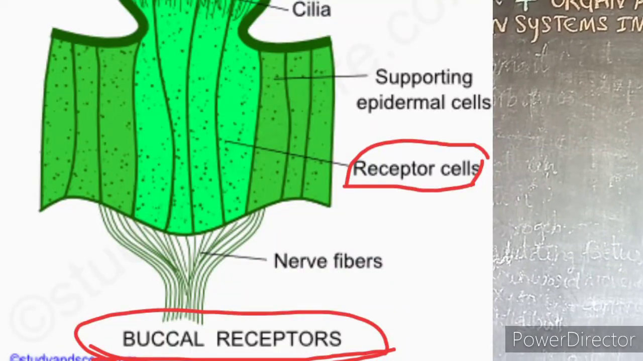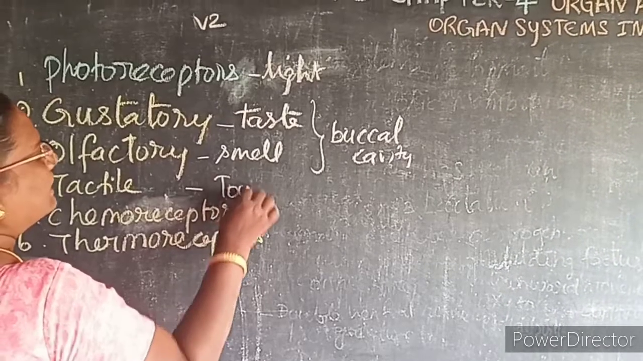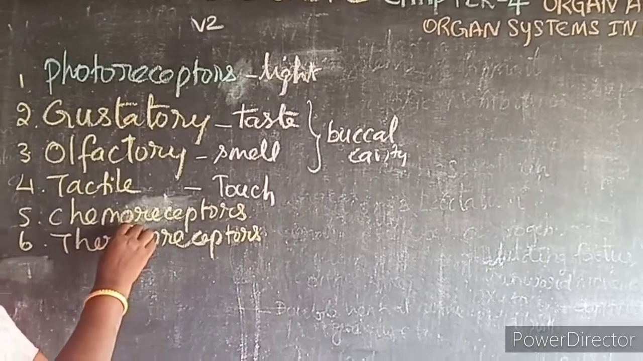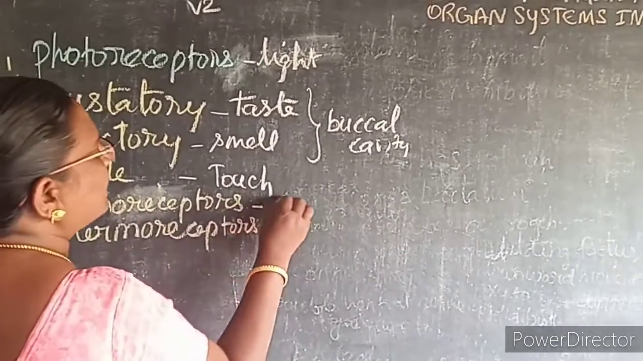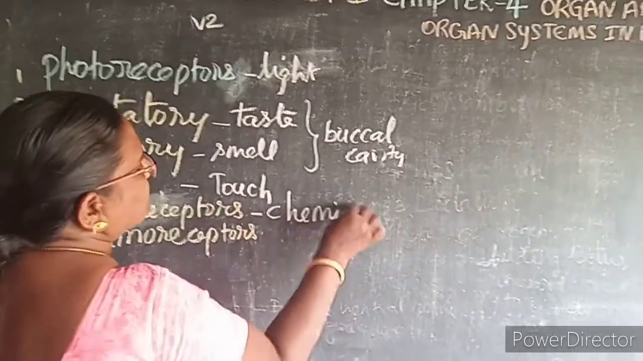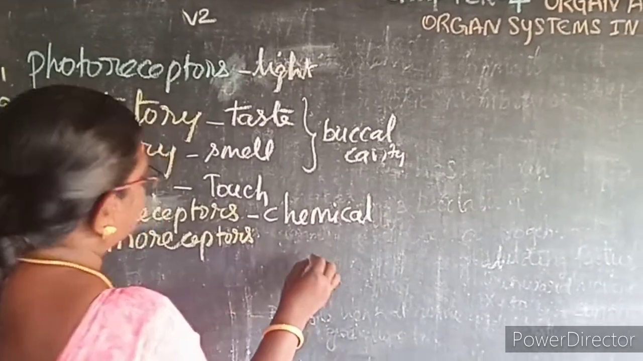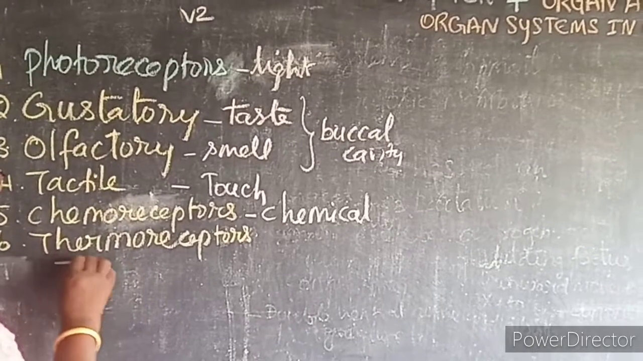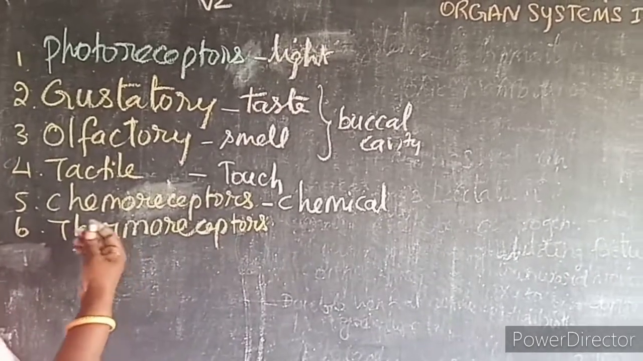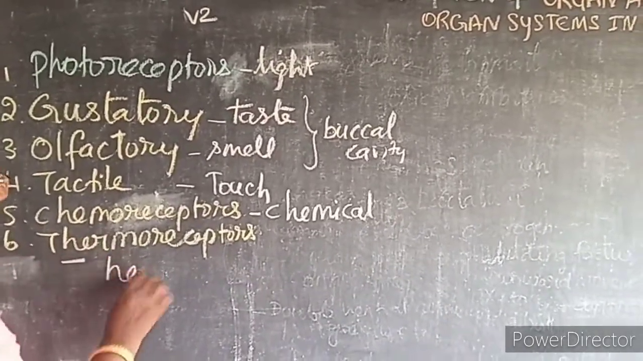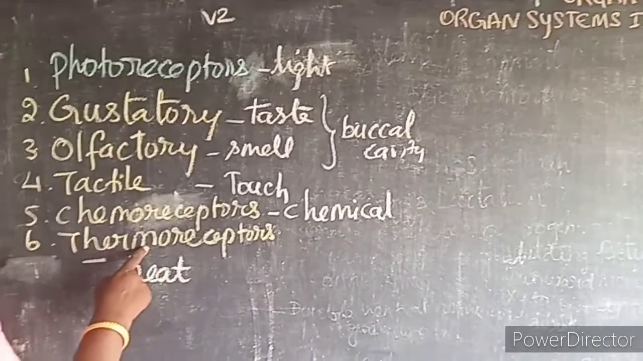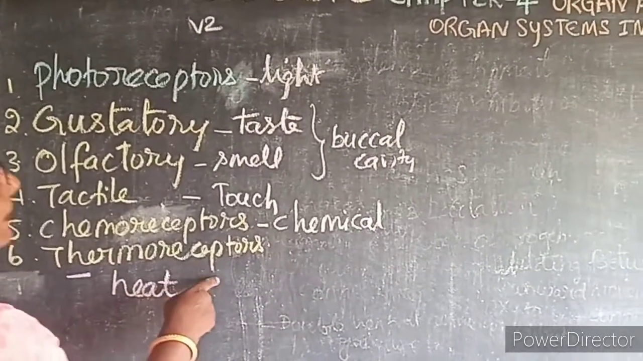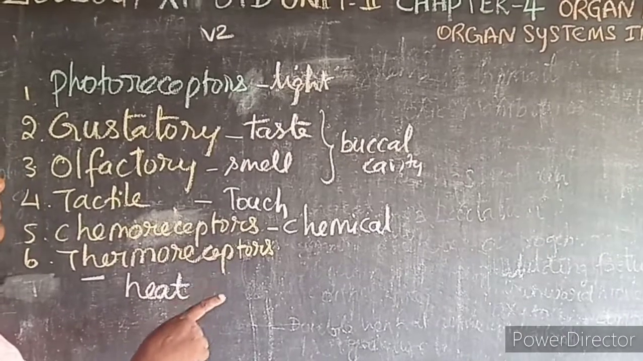Then tactile is the sense of touch. Then chemoreceptors respond to chemical changes. Then thermoreceptors are the sense of heat. The receptors which are stimulated or respond to heat, that is known as what? Thermoreceptors. They are present on the prostomium and body wall.